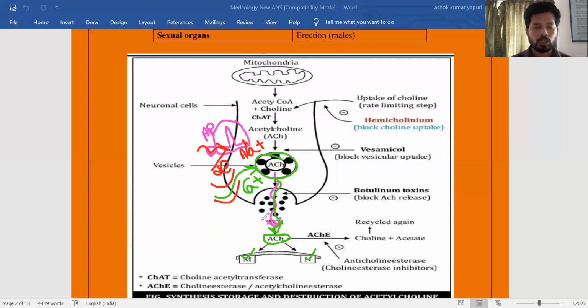So synthesis, storage, release. After release, it will bind to the target site. It may be muscarinic receptors or nicotinic receptors to show its action.